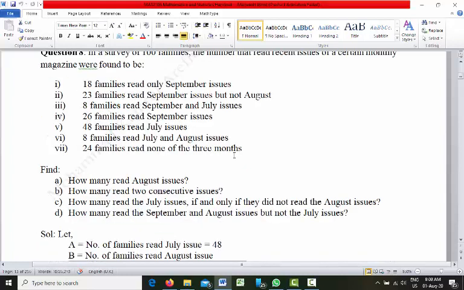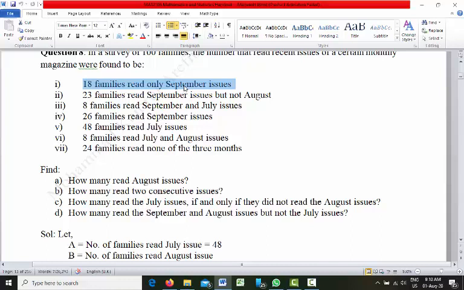Right. Remember, July is A, August is B, September is C. So 18 families read only September issues. Only September means C. That means they did not read July and August.